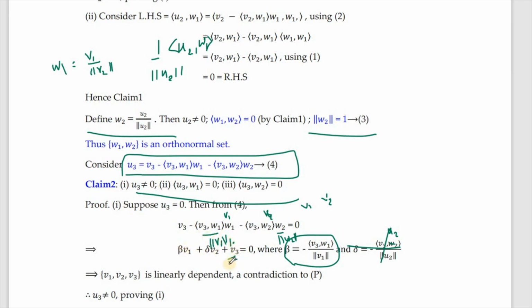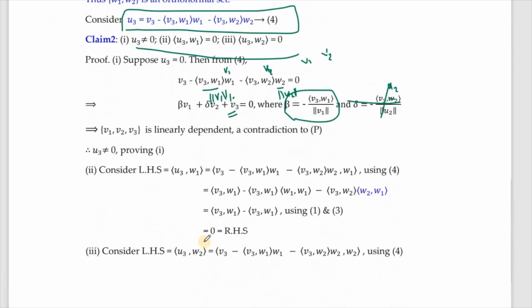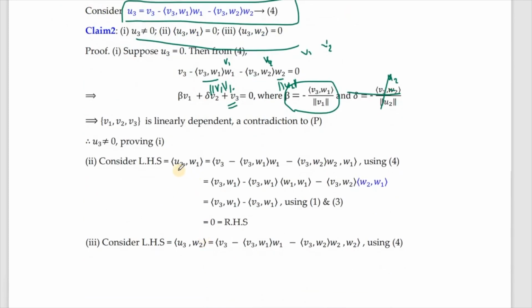So a linear combination of vectors, not all 0, such that the linear combination is 0, means the vectors V1, V2, V3 are linearly dependent. They depend on each other. So that's a contradiction, and therefore U3 cannot be 0. So the first part of it we have claimed, and in the same way inner product U3 with W1 we want to establish to be 0, and similarly U3 with W2.